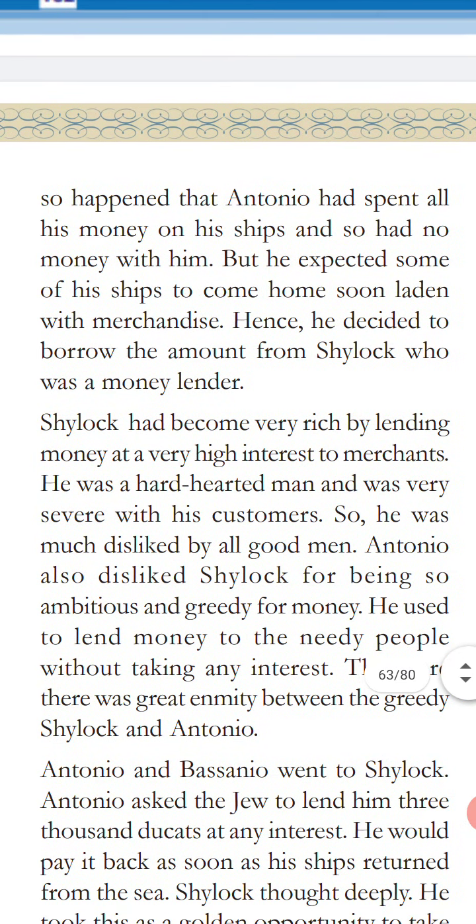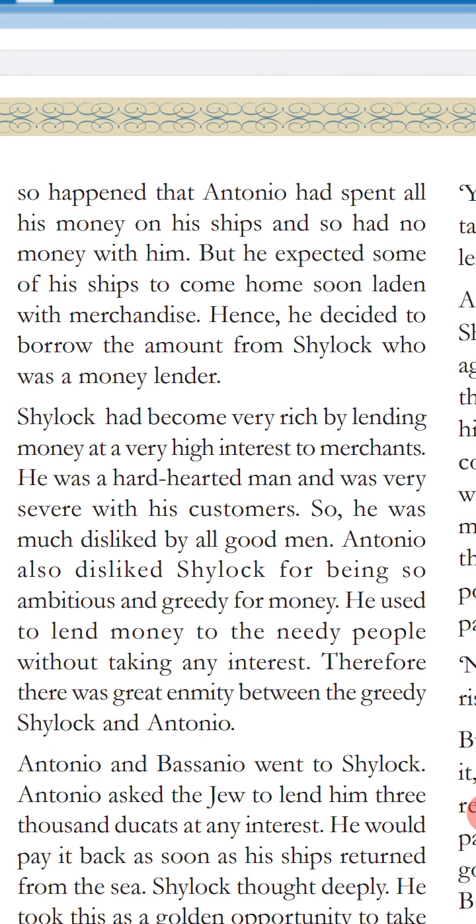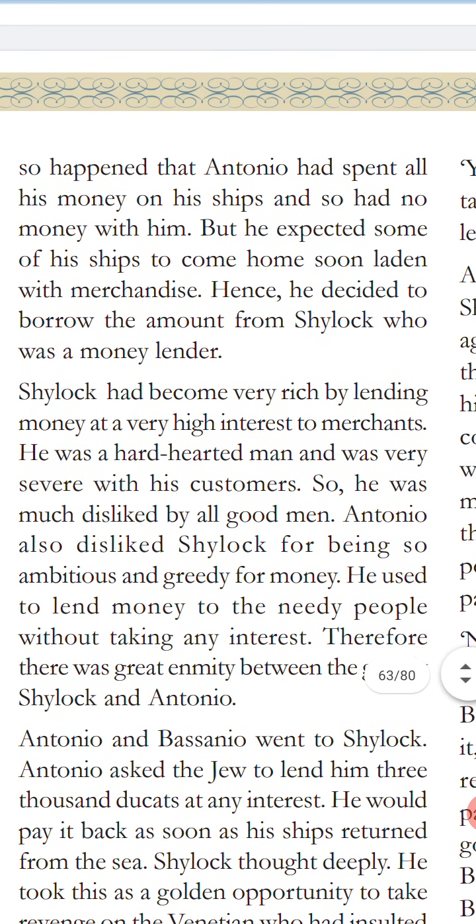But it so happened that Antonio had spent all his money on his ship and so had no money with him. But at that time, unfortunately, Antonio had no money because he had just bought a ship from someone, so he had already spent much money for that.